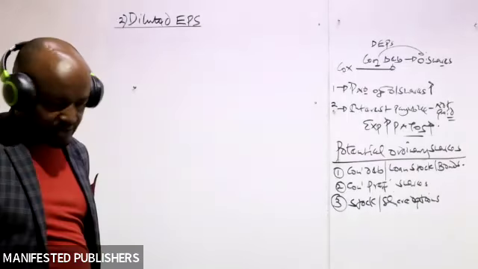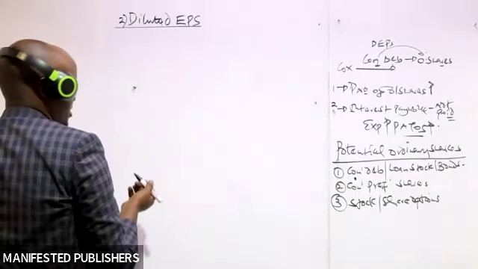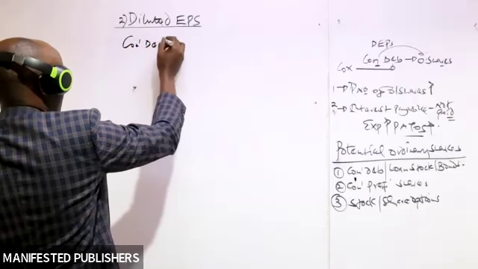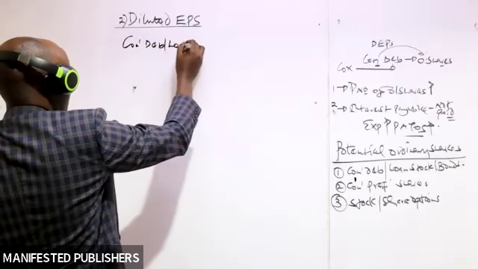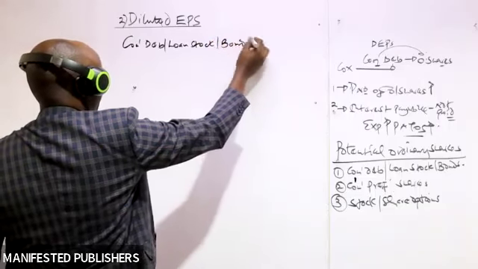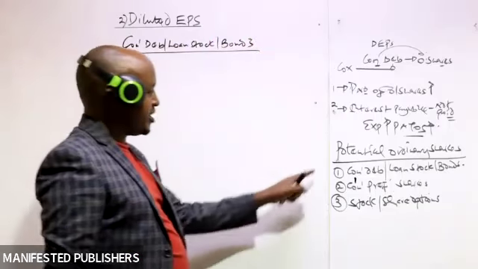Yes, so let's start by looking at how we deal with convertible debentures, convertible loan stocks, and convertible bonds in computation of diluted earnings per share. Remember, this is a good example of a potential ordinary share.